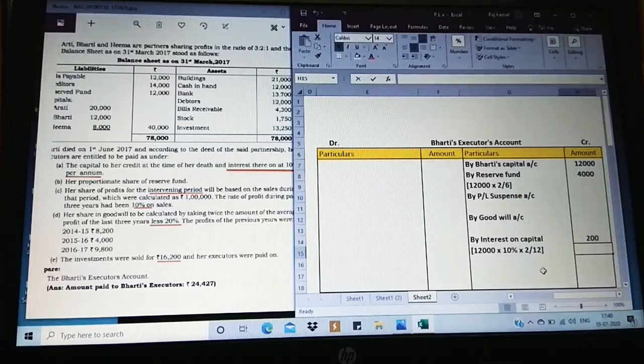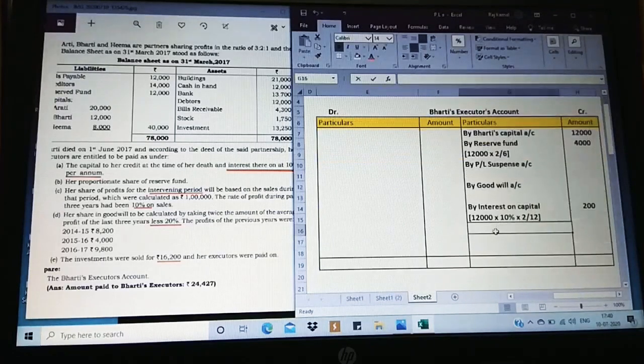So the interest on capital value is 200. Next, we have the investments were sold for 16,200. So there is a profit, so share of profit on sale of the investment.